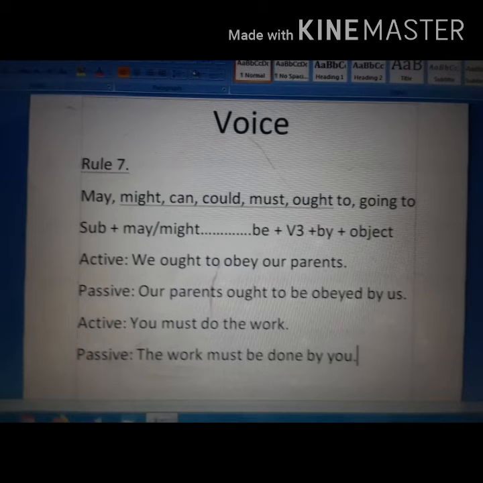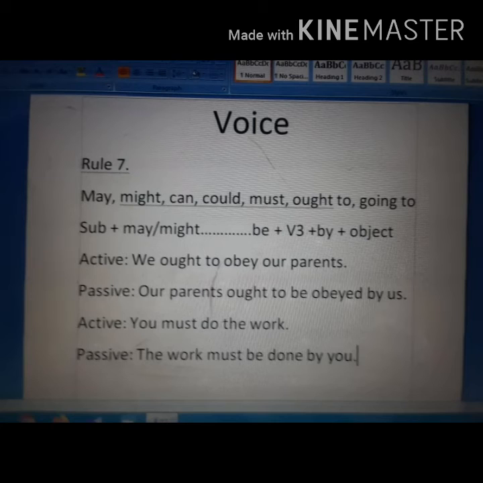Now another rule, that is, if you get may, might, can, could, must, ought to or going to, if you get these words in a sentence, then what will be the voice change? Let's see the structure first. Subject plus may or might or the given word, then be, then V3 plus by plus object. Let's take examples.